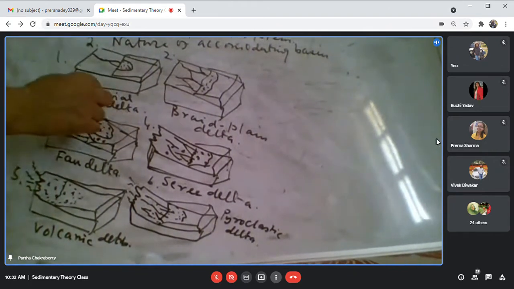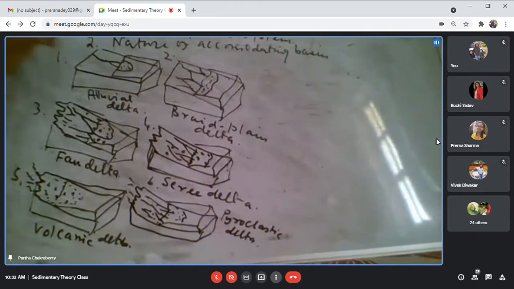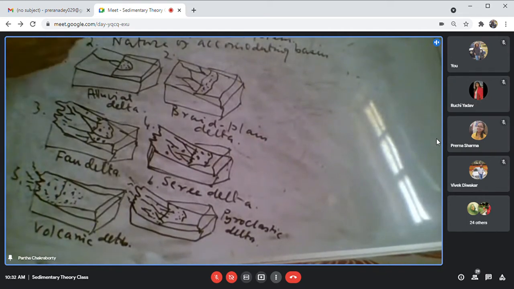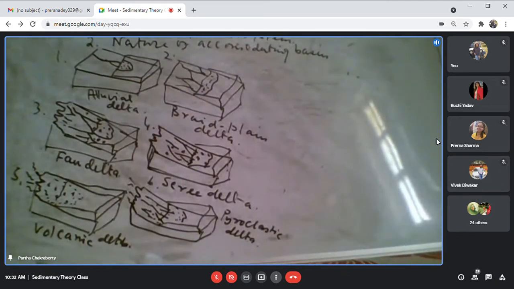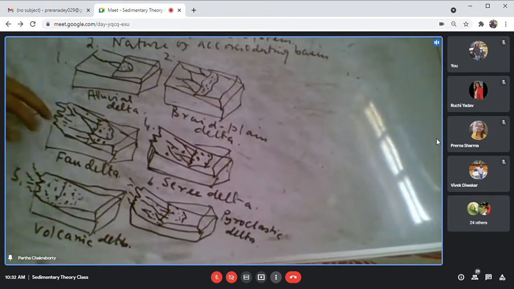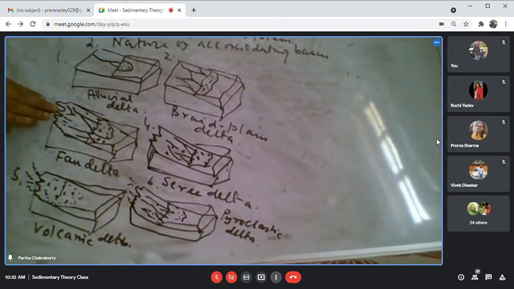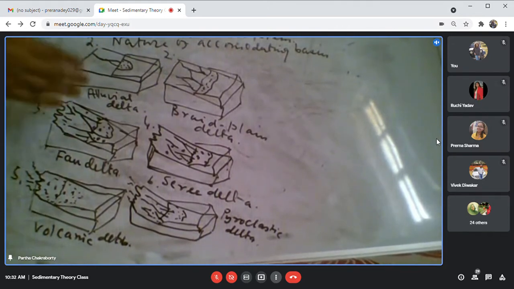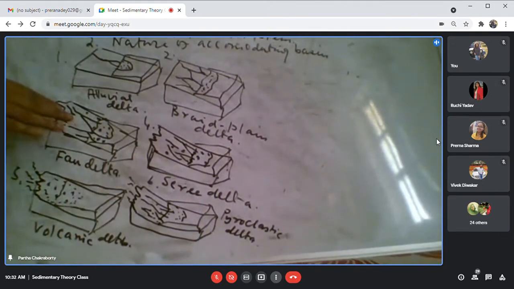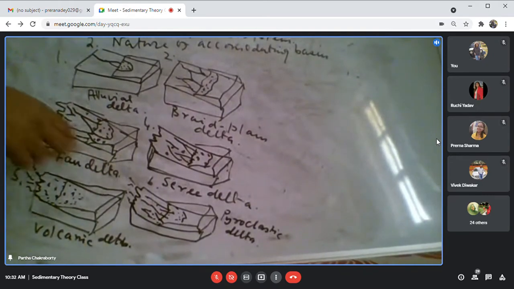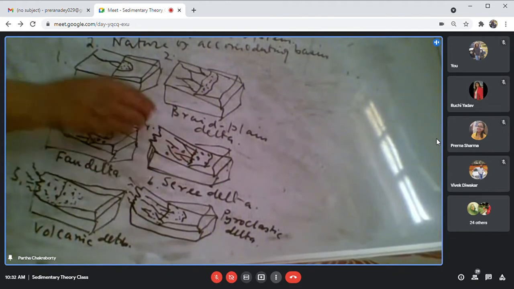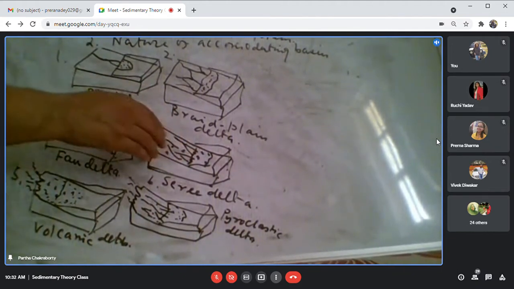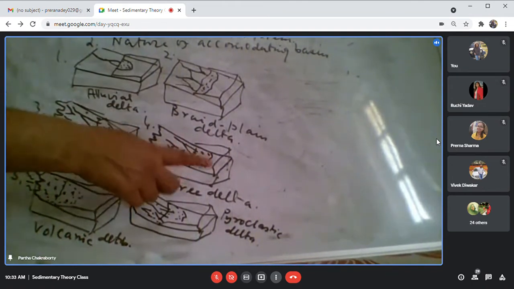Now, first start with the alluvial delta, where a single river system is basically supplying the Gangetic delta, Nile delta, all these, they're single. Now you have a braid plain delta. That is a number of channels, the braid plain system that is supplying the delta. This is a fan delta, when an alluvial fan is directly contributing sediment into the basin. So when an alluvial fan is forming a delta, you call it a fan delta. A scree delta, scree cone delta, that is a fault plane, and a scree, and the cone that is forming by the scree, that is forming a delta, scree cone delta.